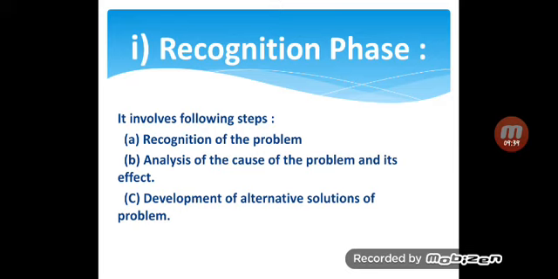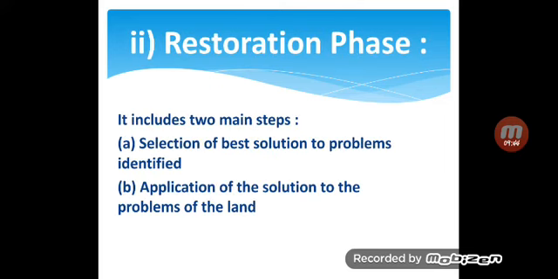The next phase is the restoration phase. It also includes 2 steps. First, selection of the best solution to the problem identified. In the first stage we identified the problem, then analyzed it, then thought about alternative solutions. Then in the restoration phase we select the best solution among those. The second step is application of the solution to the problems of the land.